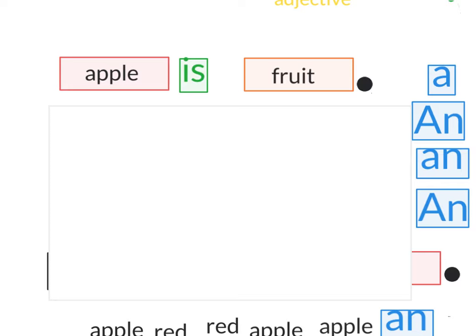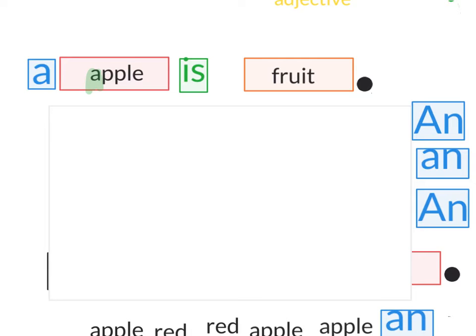So here we have apple is fruit. Well, an apple is just one, so we need to put a word in front of it. Now we're not going to say a apple. Do you know why? It is because the word apple begins with a vowel.